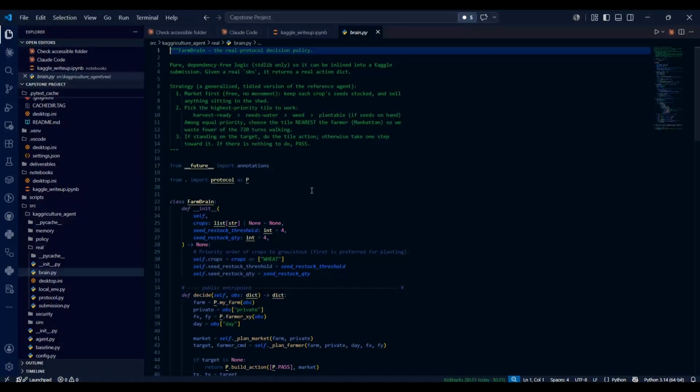If I further jump into this brain.py file, the main decision making is right here. No expensive AI model every turn, just fast plain rules. First, it handles the market for free: restock seeds, sell the harvest. Then it goes to the nearest useful tile: harvest whatever is ready, water what is dry, clear weeds, plant on empty ground.